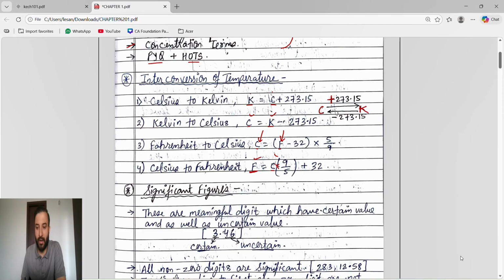And guys, see, clearing CET is very easy. Stick to the basic notes that I am giving, plus the PYQs and hot questions that we will do, and you will score very good marks in CET chemistry.